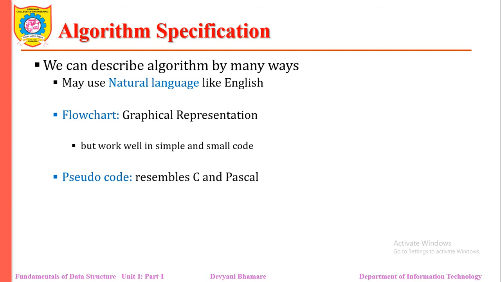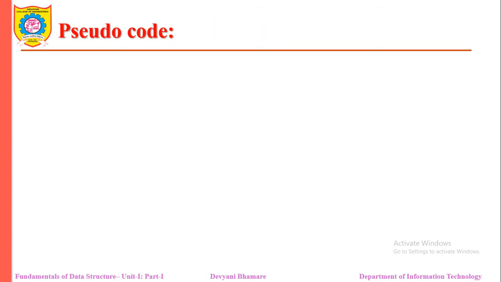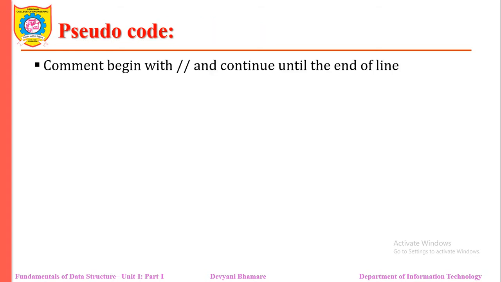Now we are going to start with the third one, which is called pseudocode. What is pseudocode? In pseudocode, we are not providing any direct C constructs. We are simply using a combination of C and some human-like language, or Pascal-like syntax. Let me see how we represent the different programming constructs using pseudocode. A comment begins with a double slash and is assumed to continue till the end of the line.